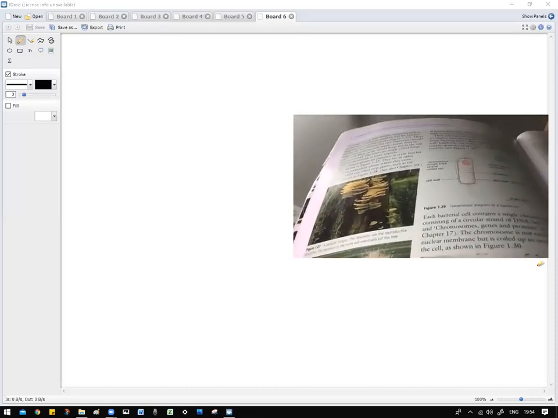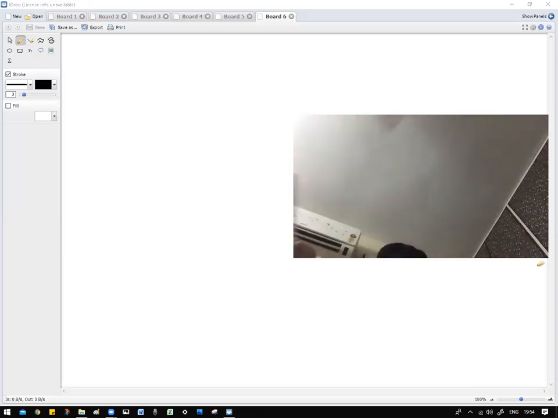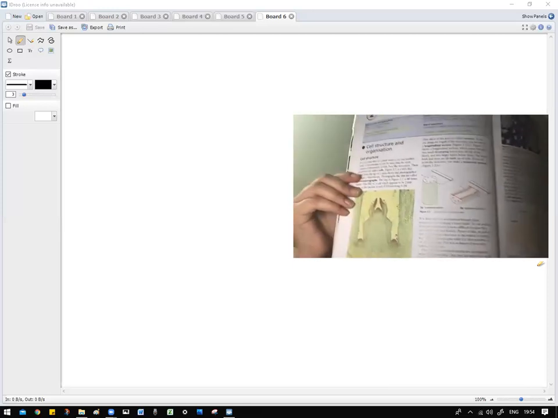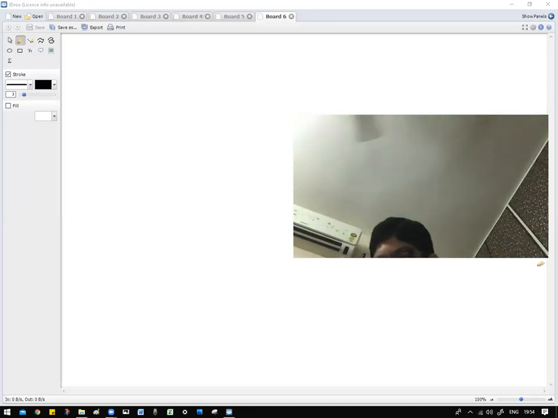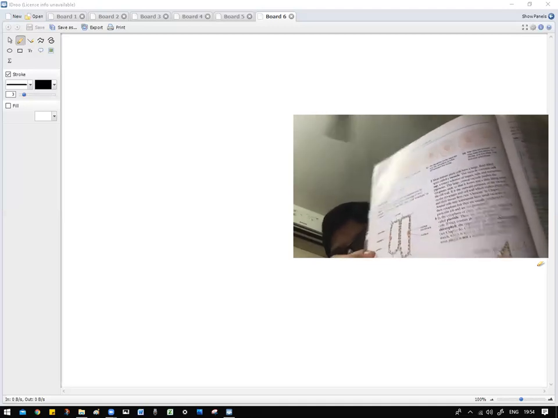So this is 18. This is the first chapter. I'm talking about the second chapter. Show me the first page of this chapter. Cell topic, Cell and its organization. From this page to the next page. Show me the next page. Okay. Next. One more. Turn the page.